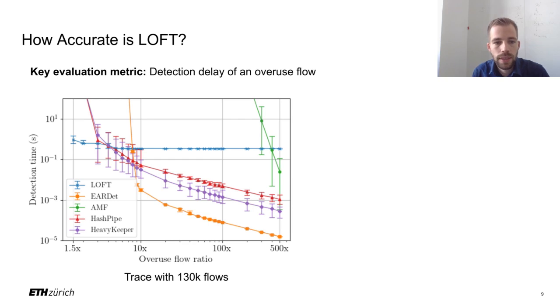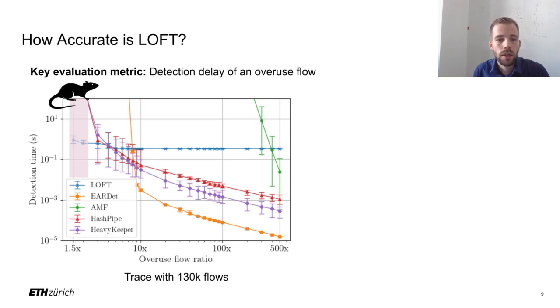The figure on this side illustrates the detection delay for different detectors to overuse flows of varying size. This overuse flow size is represented by the overuse ratio on the x-axis. Most importantly, the figure clearly illustrates that only LOFT can detect flows with an overuse ratio below 3, so the stereotypical red flows that we set out to detect. All other detectors cannot detect these overuse flows within the experiment duration of 300 seconds.